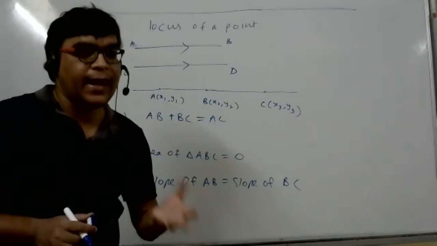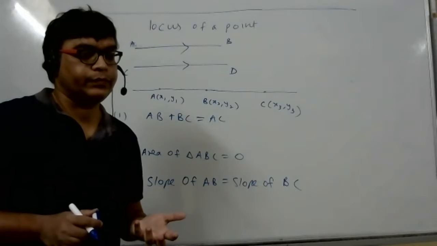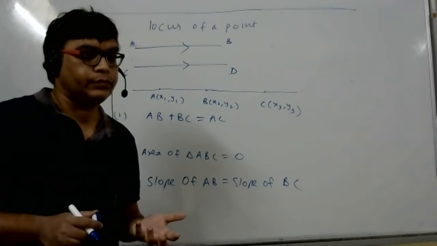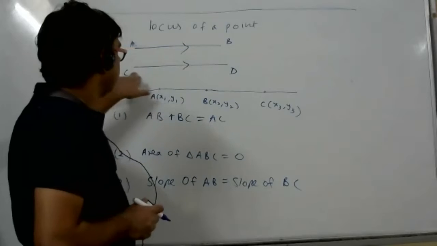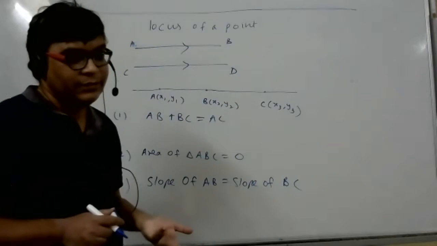If lines are parallel, how will their slopes be? Equal. But are the points A, B, C, D collinear? No, sir.